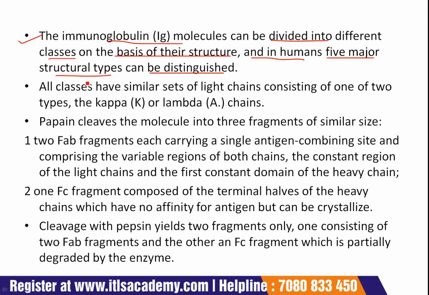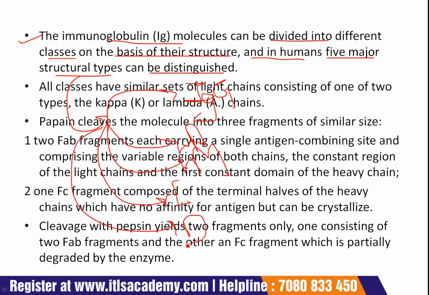These immunoglobulin molecules can be divided into IgG, IgA, IgM, IgE and IgD. These are 5 types of immunoglobulins present in the human body.